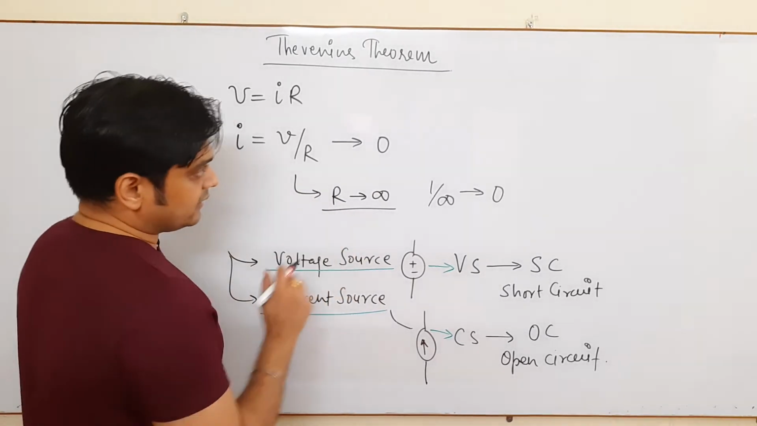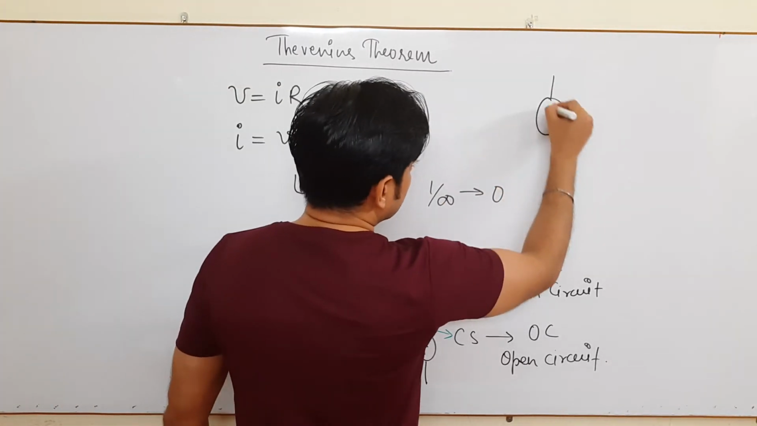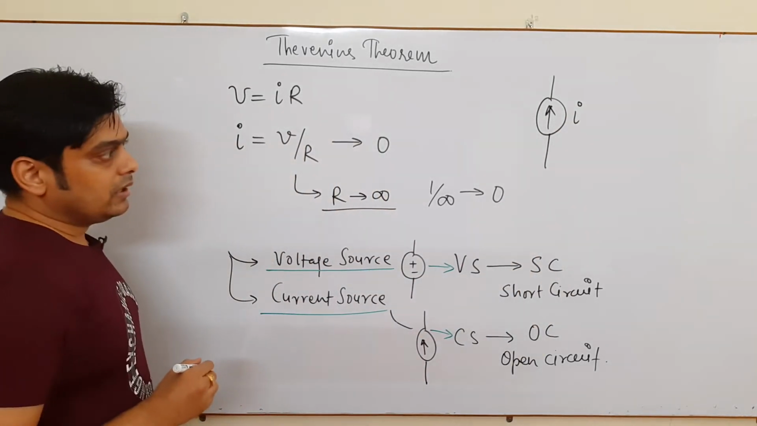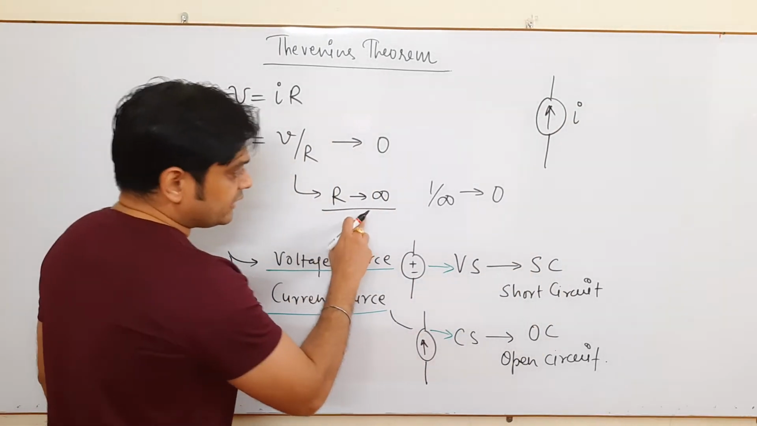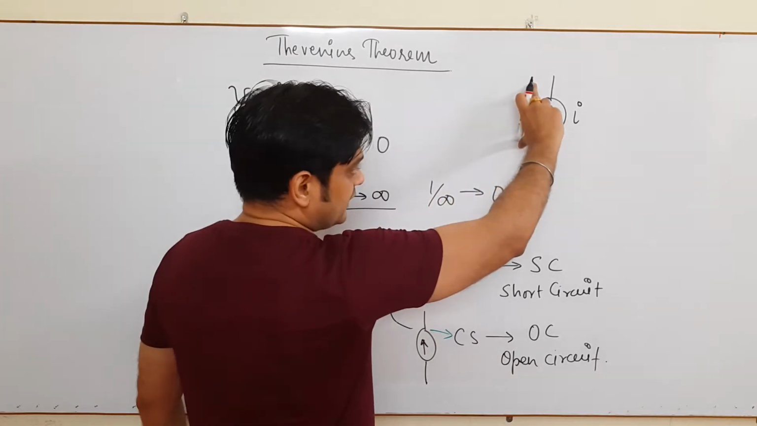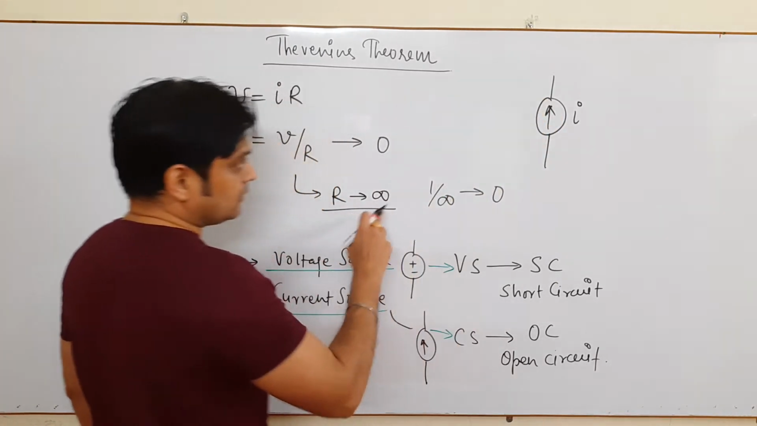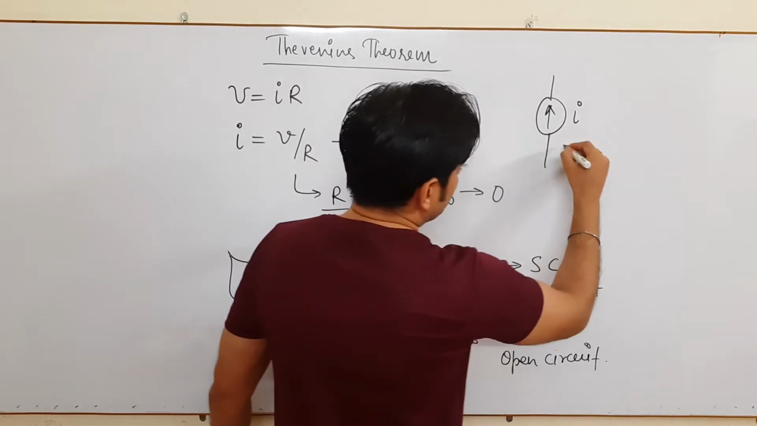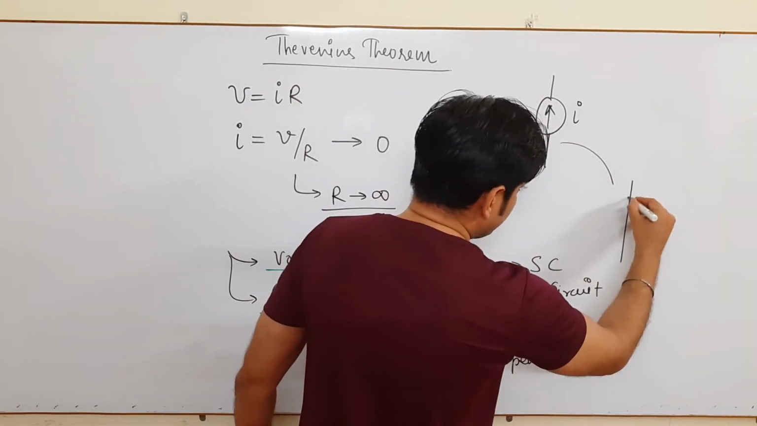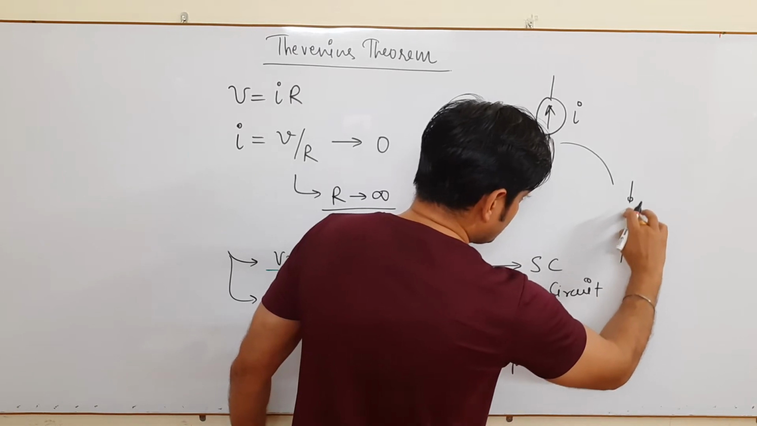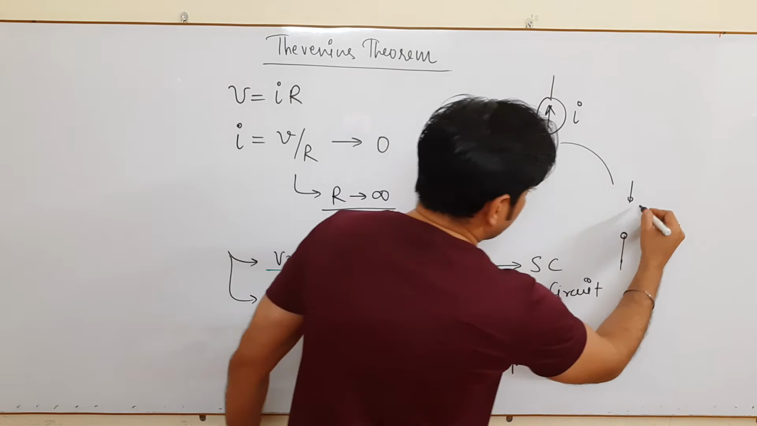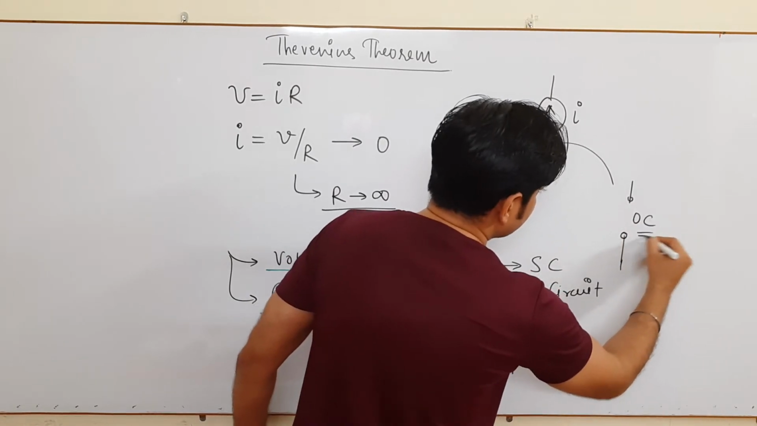And what is this condition? It means if you see this is a current source, and if R goes infinite, it means there does not exist any path. It means you can say no current will enter this path. So if you draw its equivalent, this is its equivalent and it goes open circuited, OC.